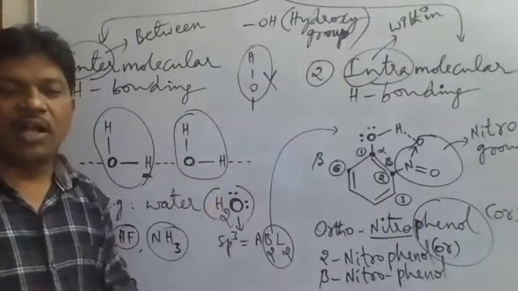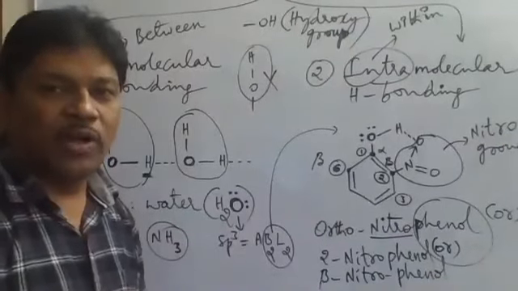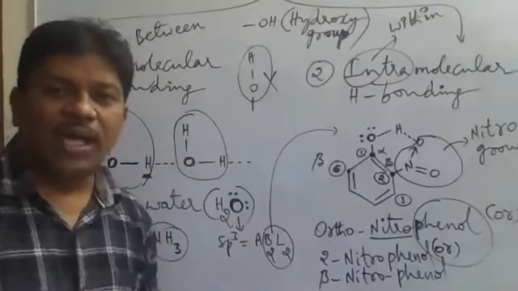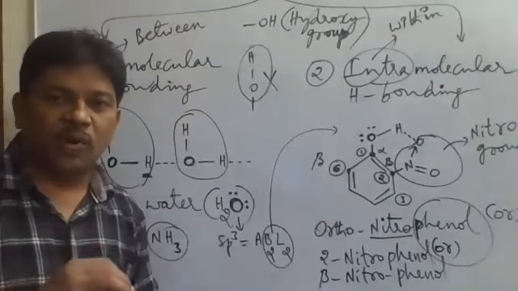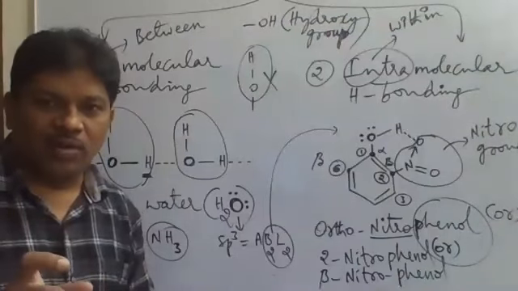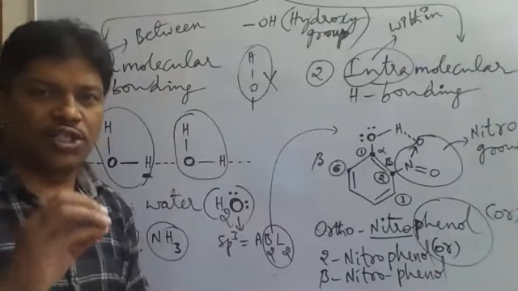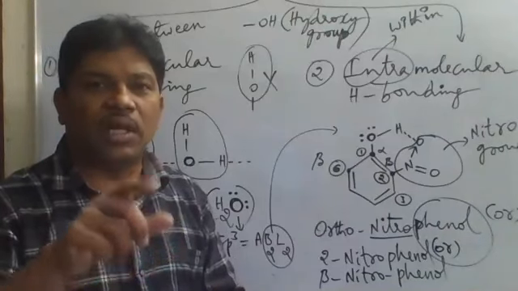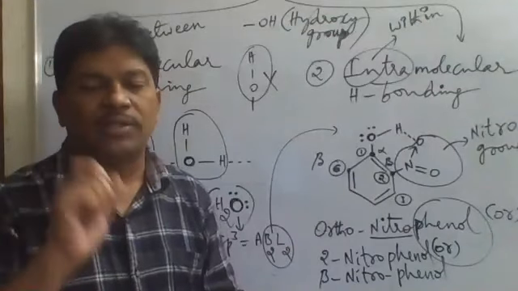The other one is intermolecular hydrogen bonding. So there are 2 types of hydrogen bonding we have taken here: intermolecular and intramolecular. Is that clear? Intermolecular means hydrogen bonding between the hydrogen atom of one molecule and a more electronegative atom of another molecule of the same substance, between 2 molecules.